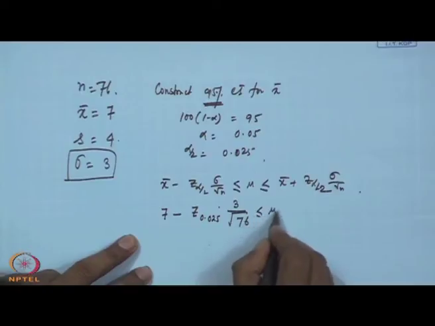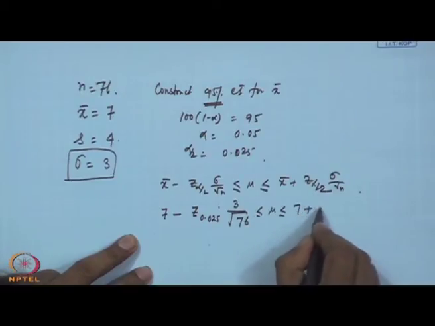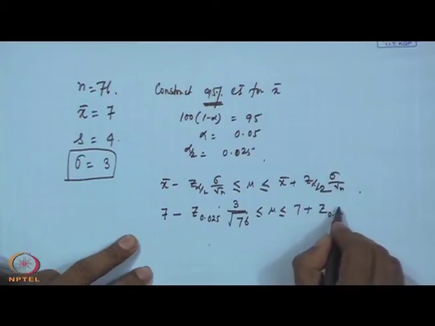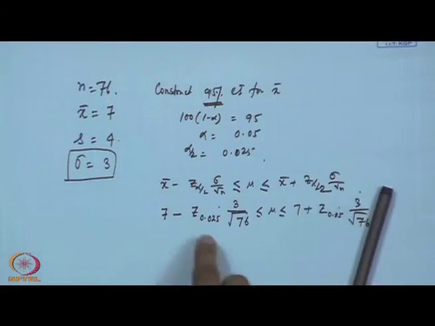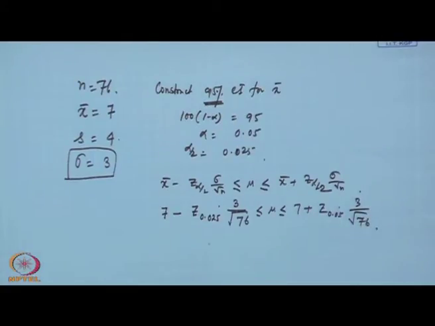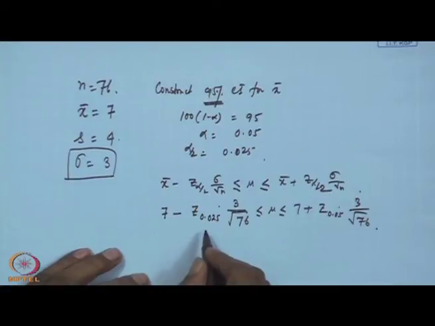So, 7 minus z 0.025 into 3 by root 76 is less than or equal to mu less than or equal to 7 plus z 0.025 into 3 by root 76. All of you know that z 0.025, if you see the table, is 1.96.